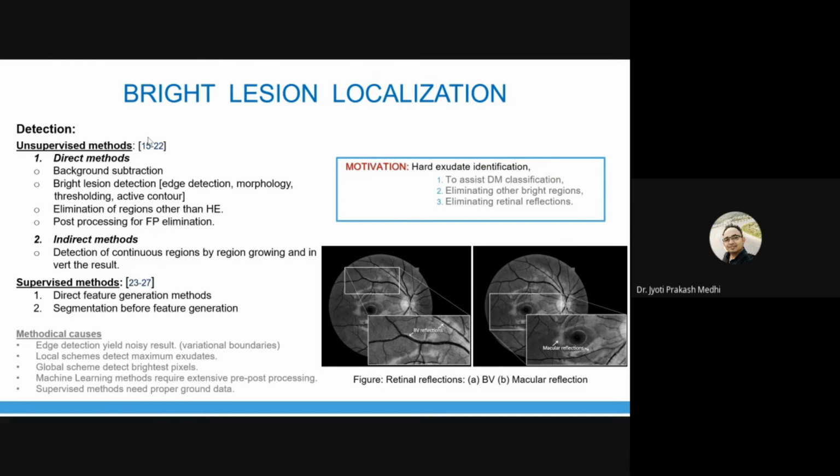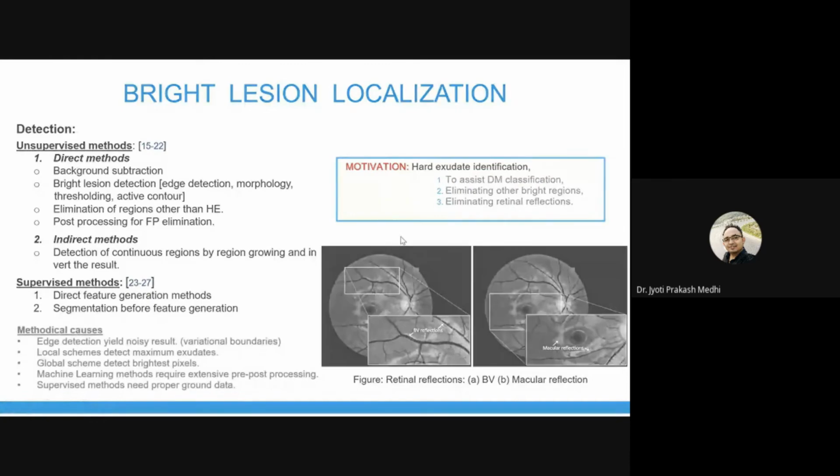Machine learning methods require extensive pre-processing, and in supervised learning, we require a larger amount of ground truth data. So that means the amount of labeled data should be higher for supervised methods. These are the methodological issues which may be faced during the analysis.